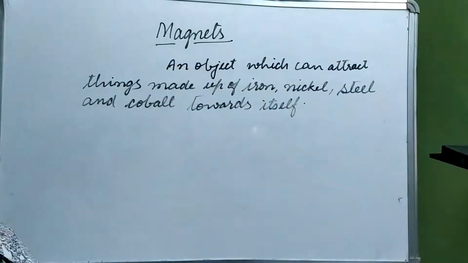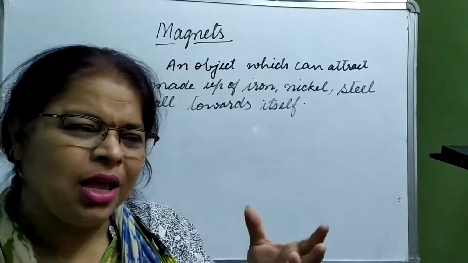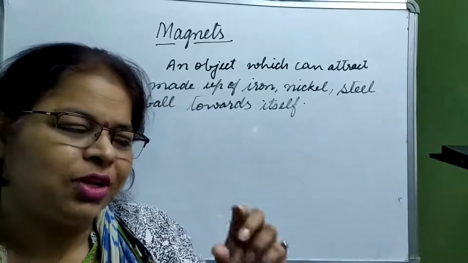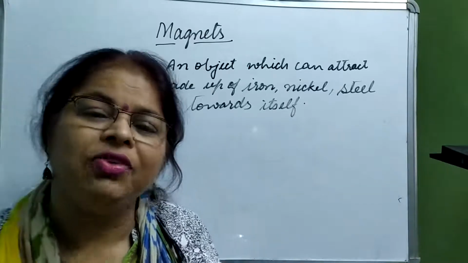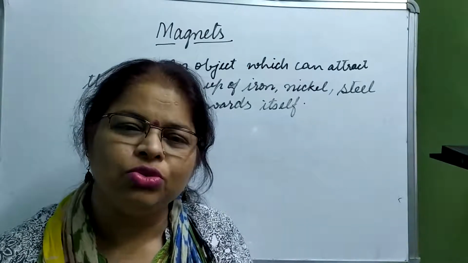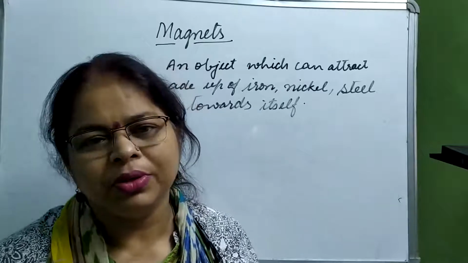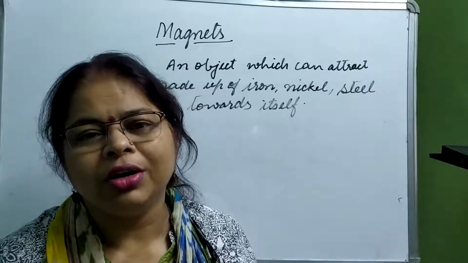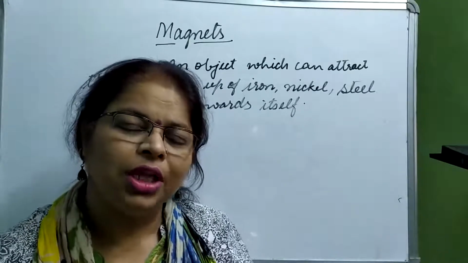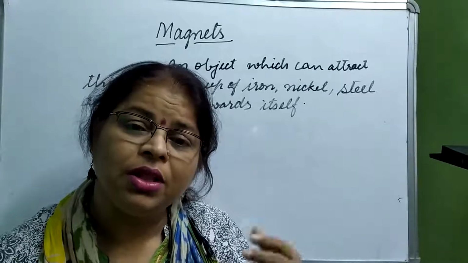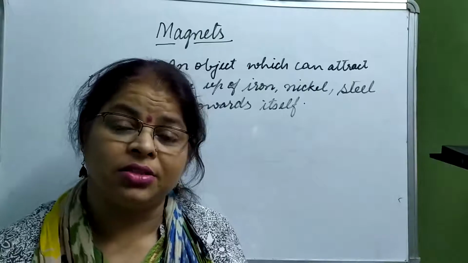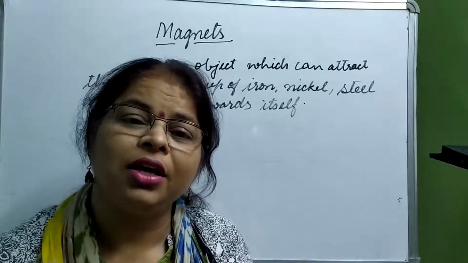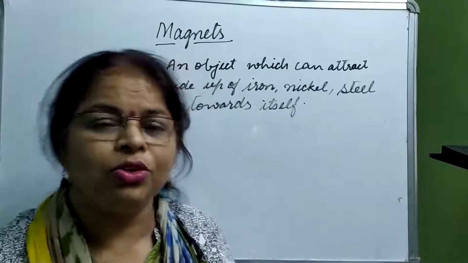Besides this, the magnetic compass, you might be having that also. It's a very small device. It is used by navigators, the people who travel by ship or waterways. Even pilots who fly aircraft make use of this.